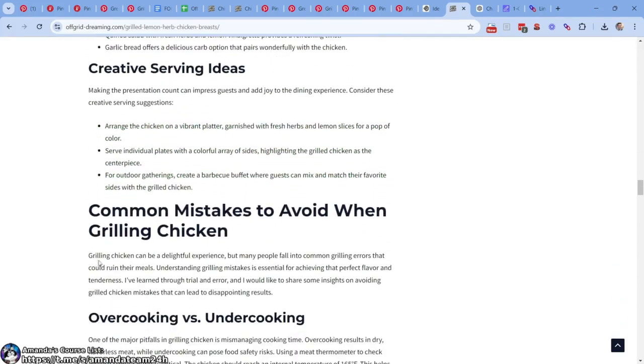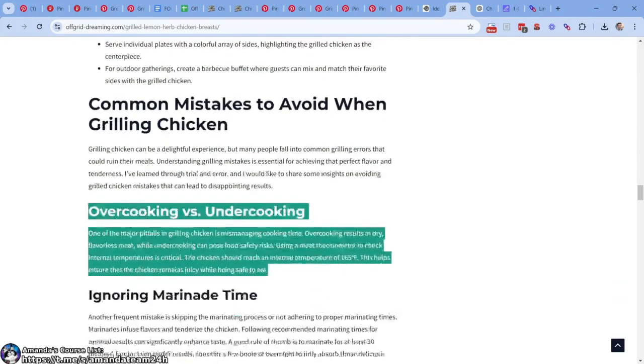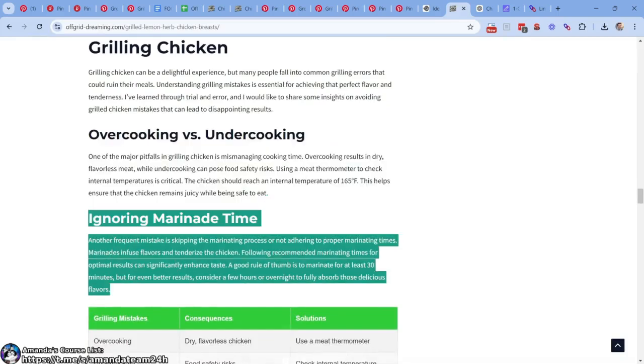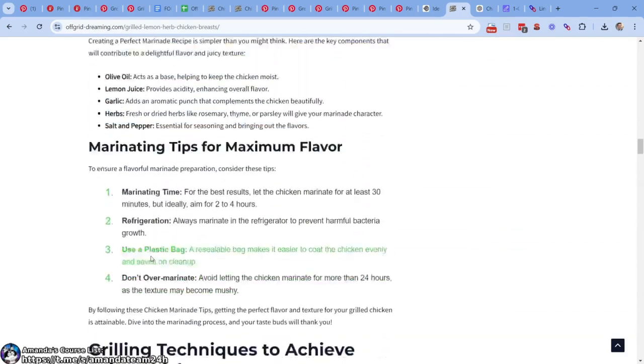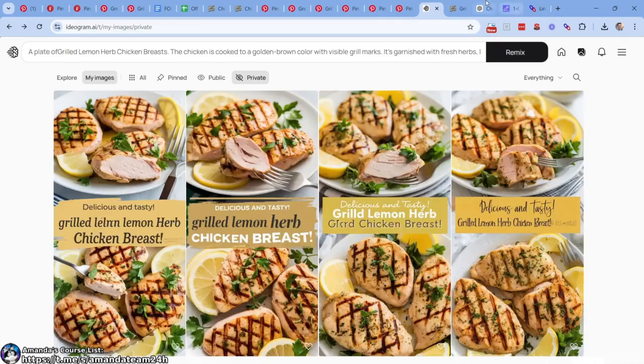A lot of this, look, here, grilled chicken can be delightful, but many people fall into common grilled errors. Look, overcooking versus undercooking, regardless of your specific recipe, a lot of these things still hold true. But let's keep reading here.